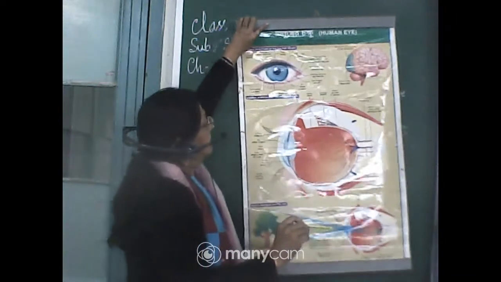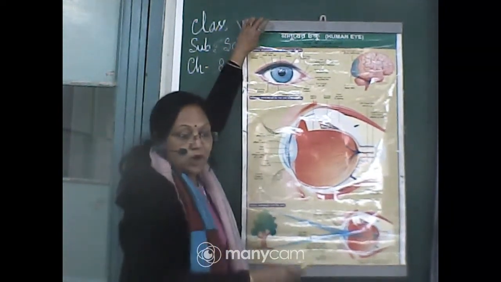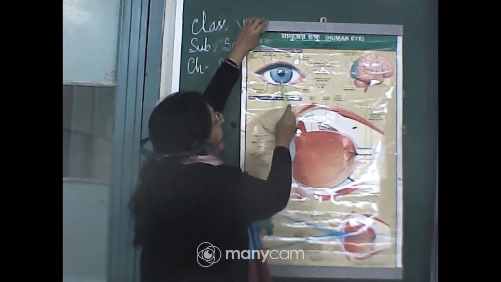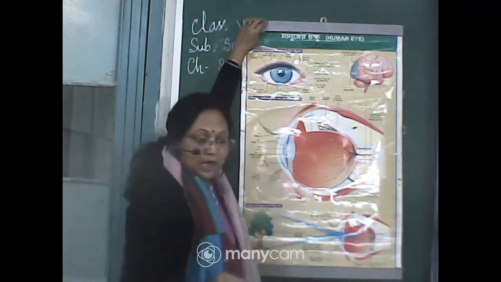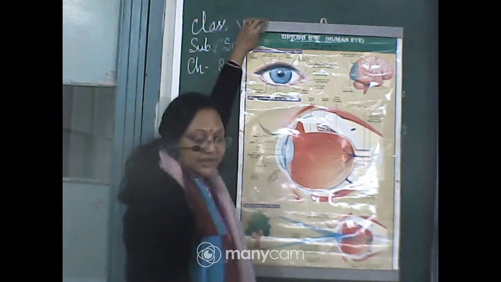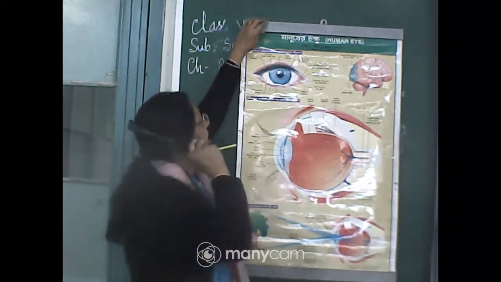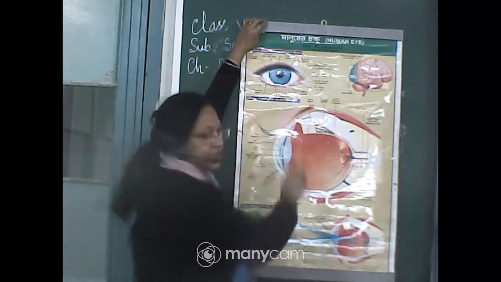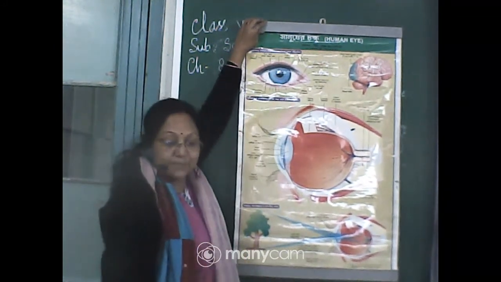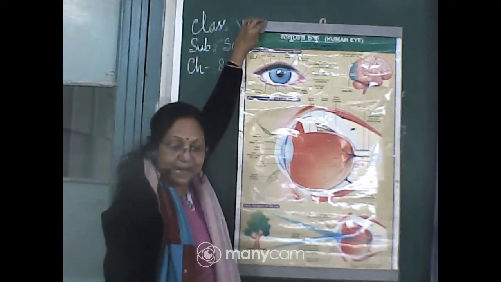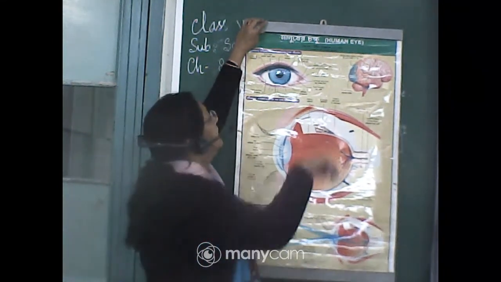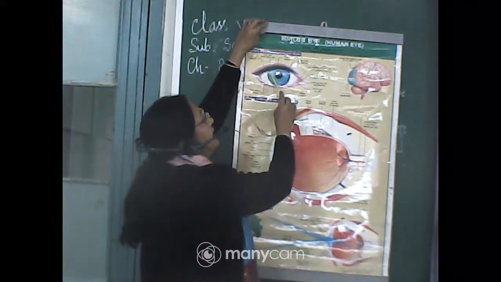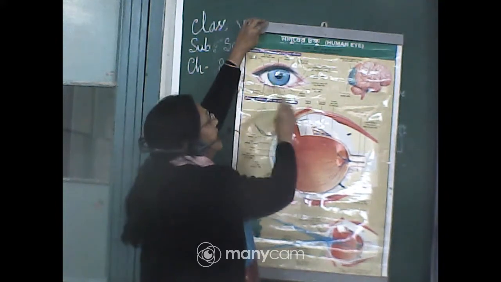When we see the eye, apparently, this is the eye, this is the eyelashes, and these both are called the eyelids, by which we close our eyes and open our eyes. Now inside the eye, one whole white portion is there. That whole white portion is covered by a membrane that is called cornea. Now just behind the cornea you will see one spherical colored portion.